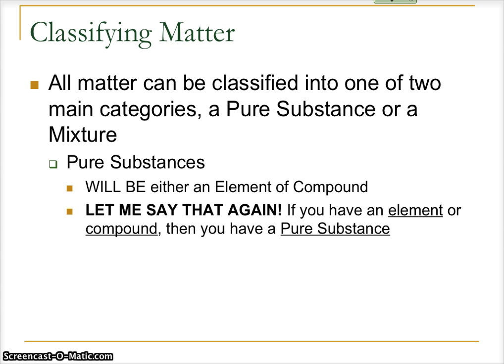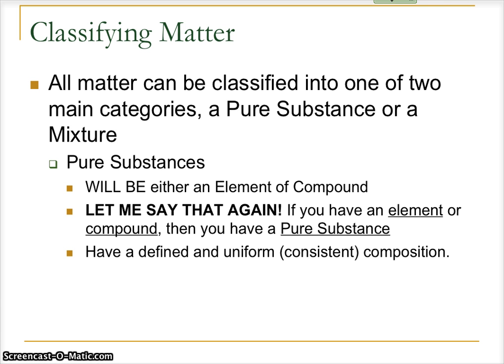So let me say that again. You might star this or asterisk it. If you have an element or a compound, then you have a pure substance. Period. End of story. That is what a pure substance is. An element or a compound. Those are pure substances.